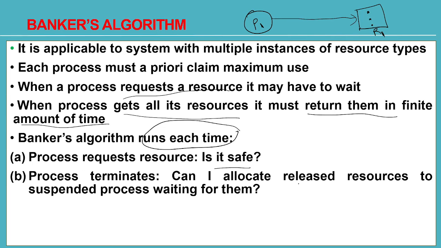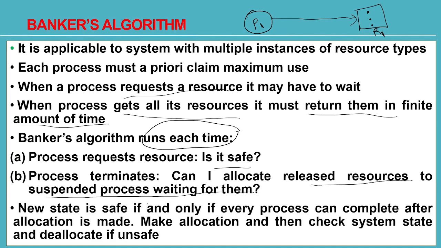Process terminates. Can I allocate released resources to a suspended process waiting for them? If any process is terminated, all the resources which were allocated to that process can be given to some other suspended or blocked process who is waiting for those resources. The new state is safe if and only if every process can complete after allocation is made. Make the allocation and then check the system state, and deallocate it if unsafe. So this is the procedure for Banker's algorithm.